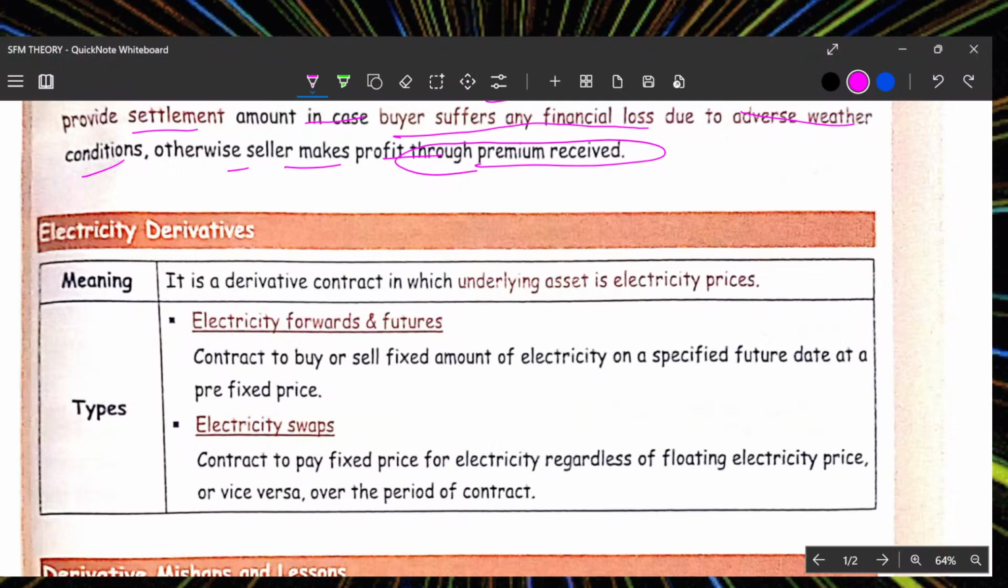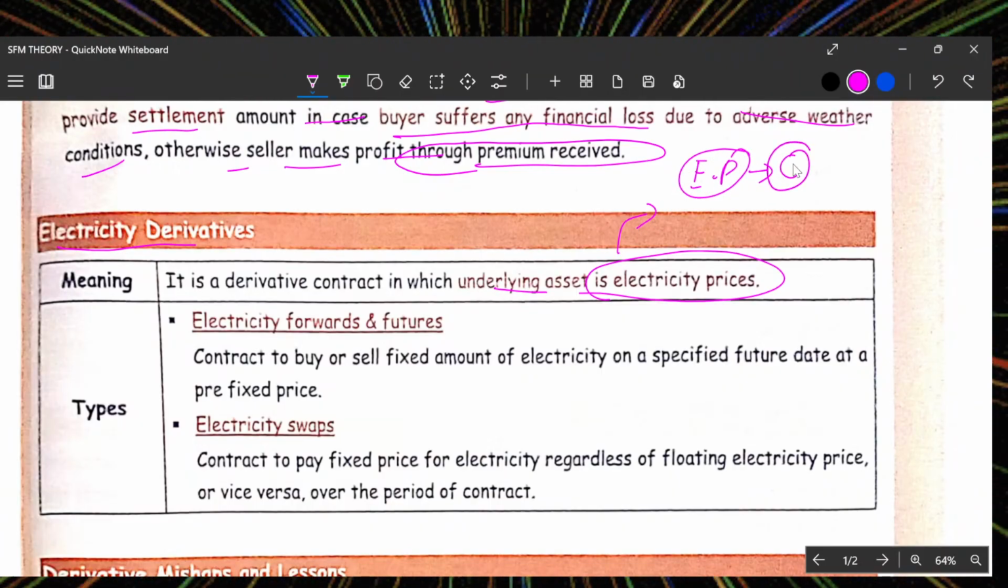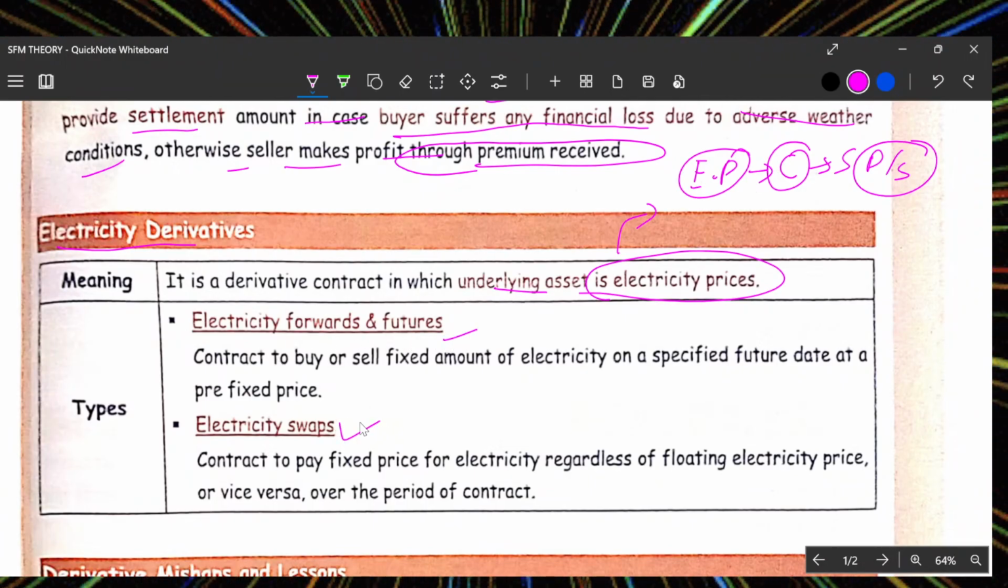Electricity derivatives. What are electricity derivatives? They are derivative contracts in which the underlying asset is the electricity price. Electricity price is considered a commodity and it is traded in the stock exchange based on demand and supply. The types are electricity forwards, futures, and electricity swaps.